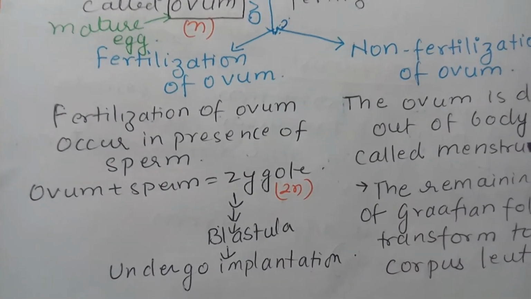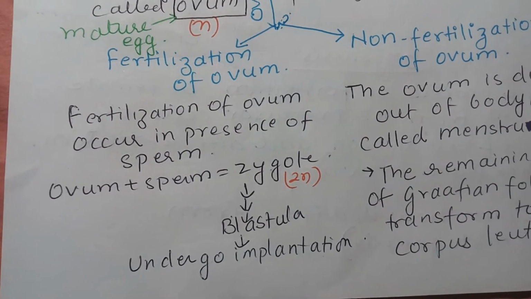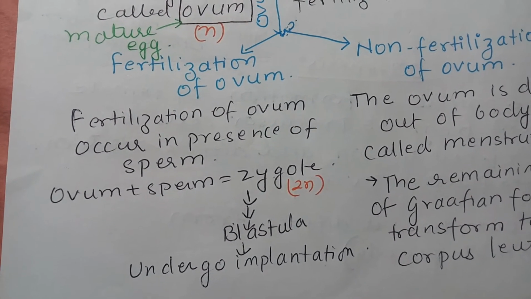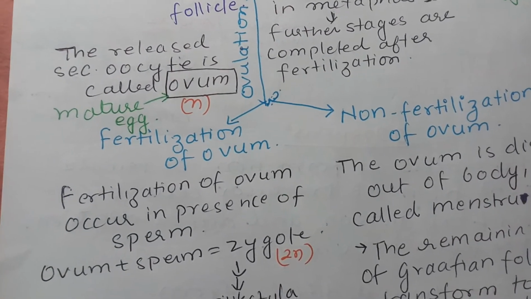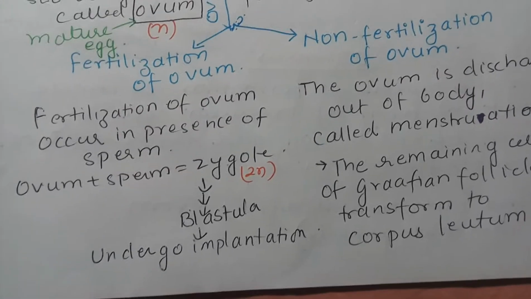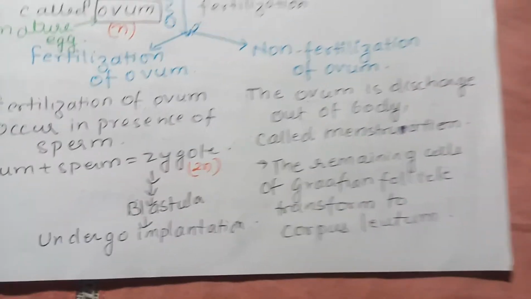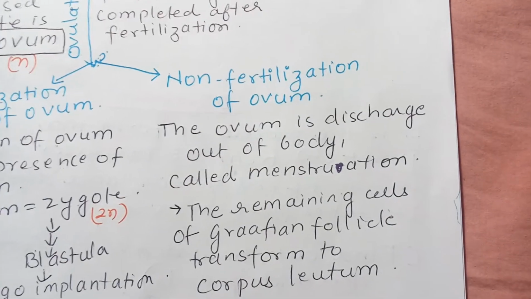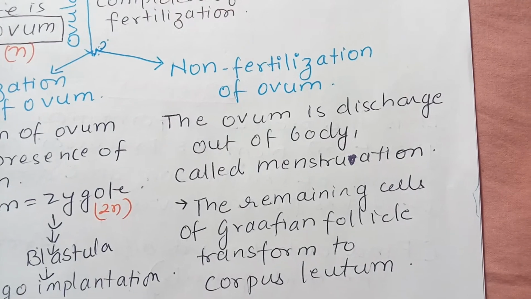When fertilization of the ovum occurs in the presence of sperm, it results in the formation of the zygote, which is 2n, because meiosis 1, a reductional division, is completed. Further, the zygote gives rise to the blastula and this will be implanted. The ovum is discharged out of the body if not fertilized. This is called menstruation.